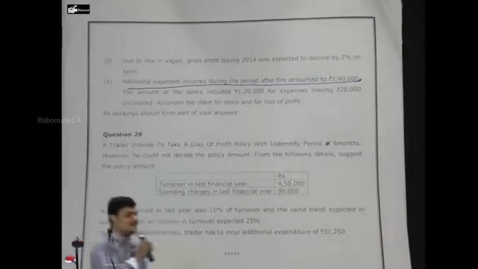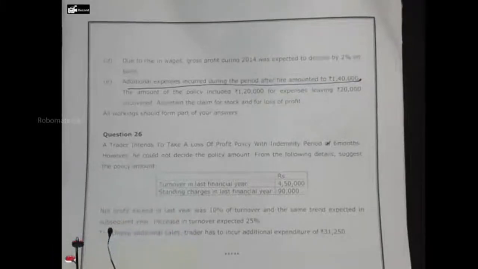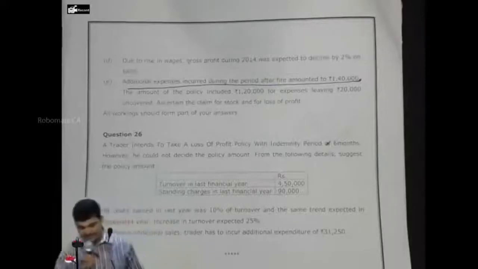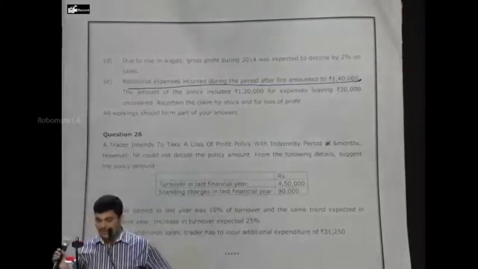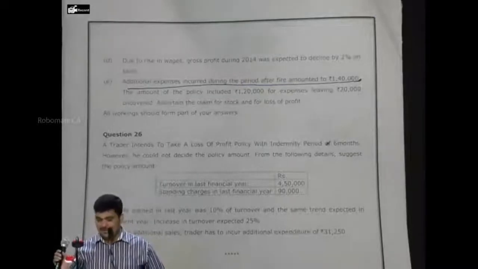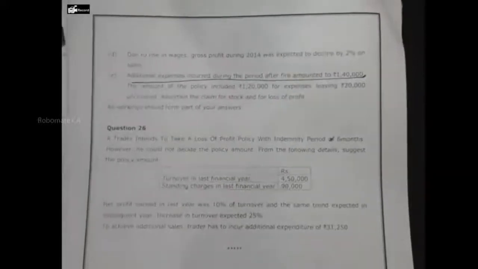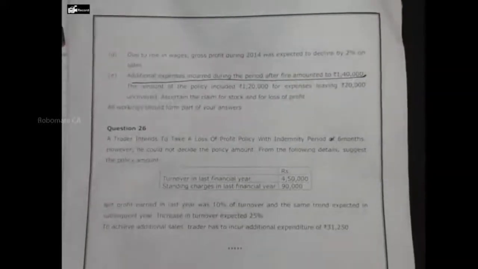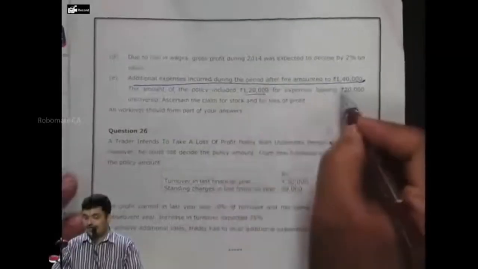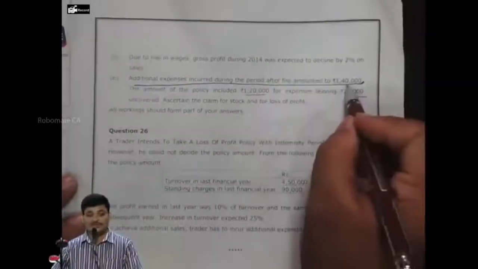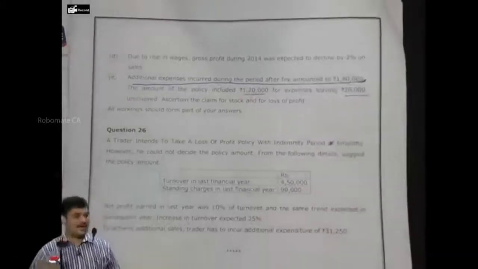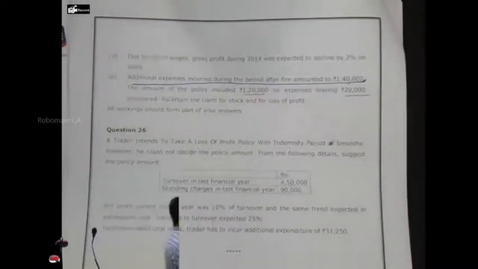That is the information. Then: the amount of policy included rupees 1,20,000 for expenses, leaving rupees 20,000 uncovered. Very good. This is nothing but the expenses about what is insured and what is uninsured. And this is not the breakup of this 140. Unfortunately, that 140 and this 120, 20 have matching totals, correct? But no way it is related to each other.